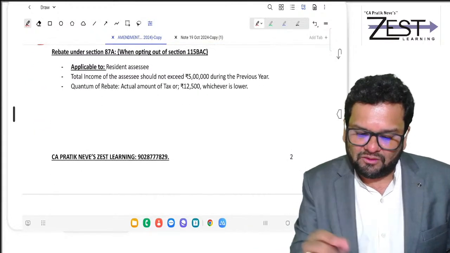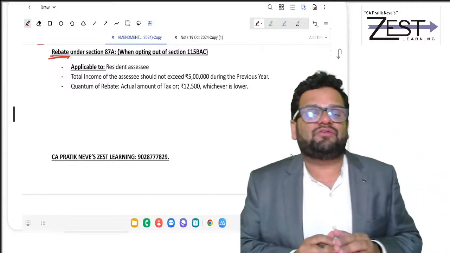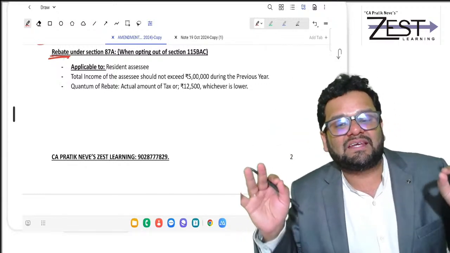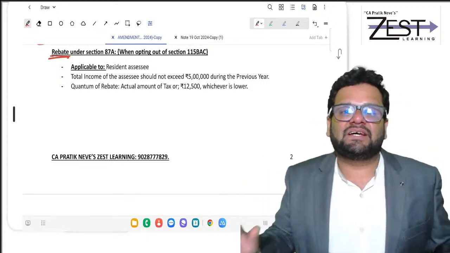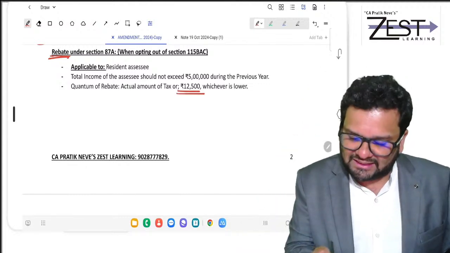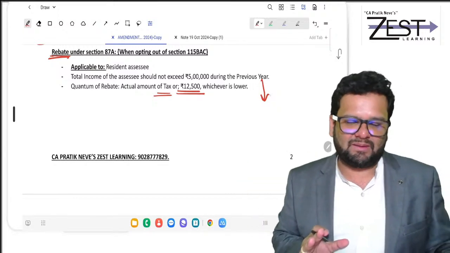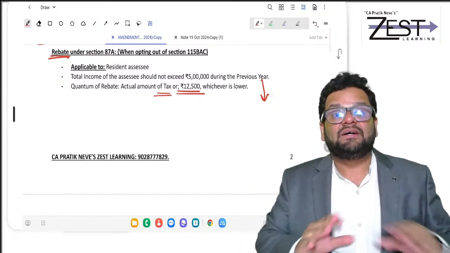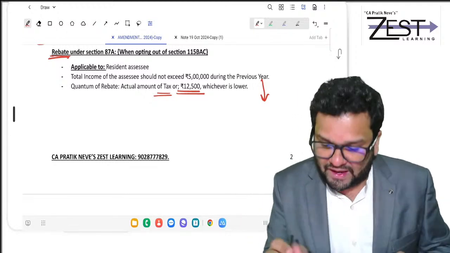Then going ahead for rebate. In this, when you opt out of 115BAC also, there is a rebate. How much rebate is there? Rebate is there to the extent of 12,500 or tax payable, whichever is lower. Getting my point? Another thing, this rebate is applicable when total income is not exceeding 5 lakhs.